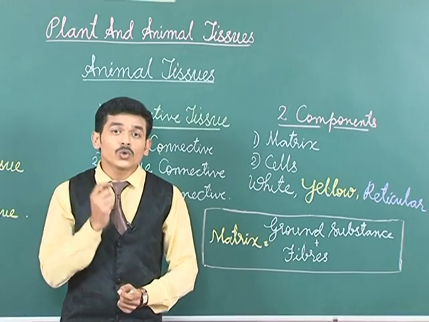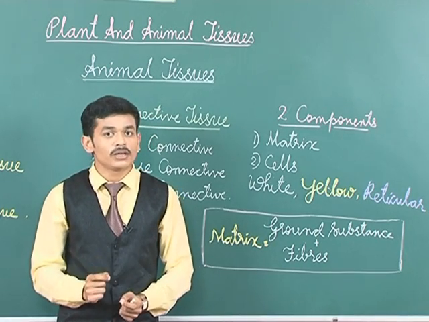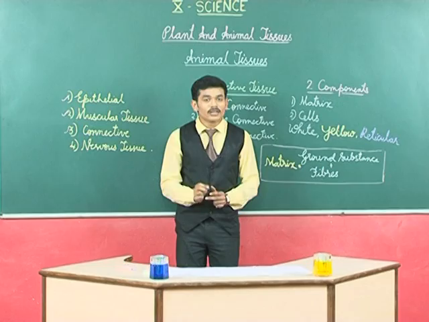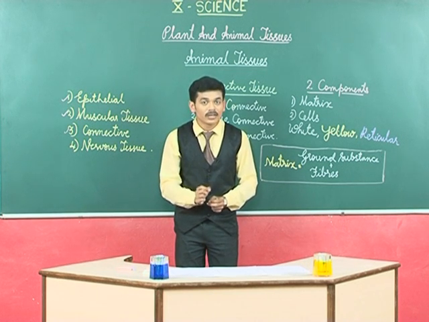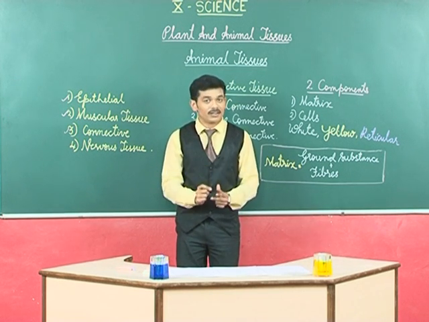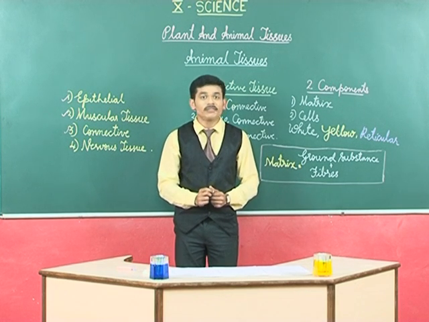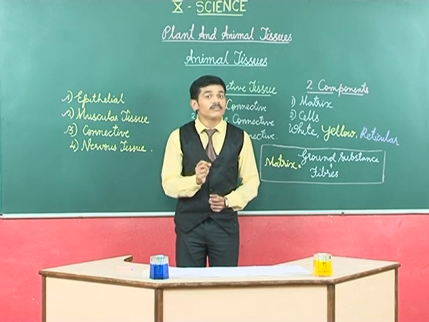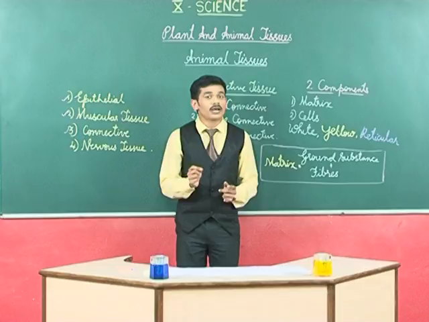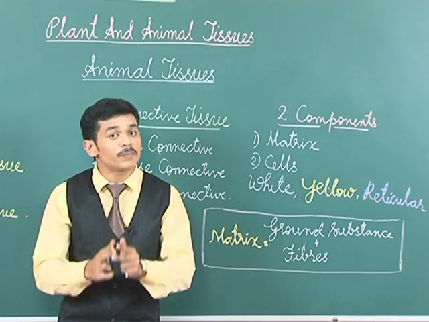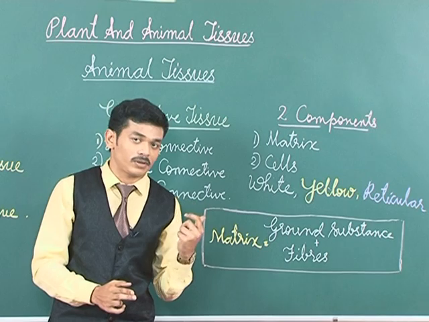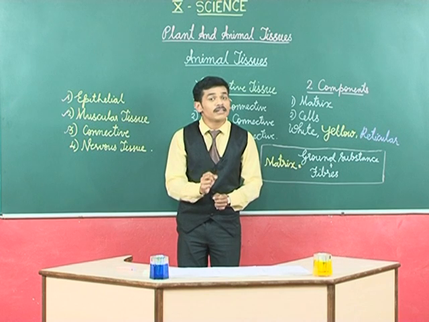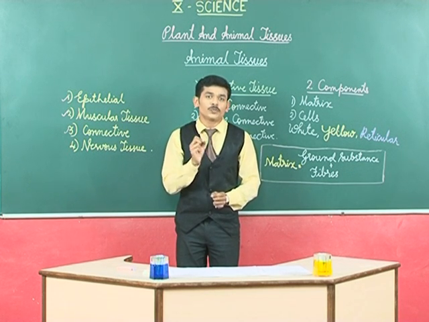So, this is about two components of connective tissue. Now, let us know two important features of this connective tissue. Coming to the features of connective tissue, here the cells are not compactly arranged, they have space in between them. So, we can say that in connective tissue there is intercellular space, and the rest of the space which is not occupied by cells is occupied by the matrix. So, the first important feature of this connective tissue is that the cells have intercellular space.